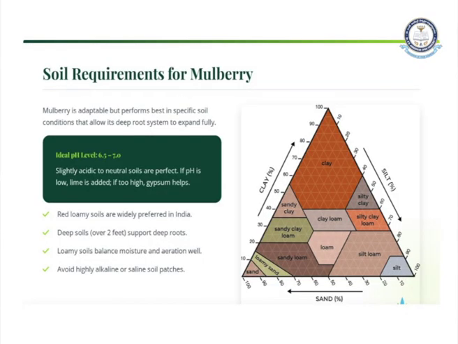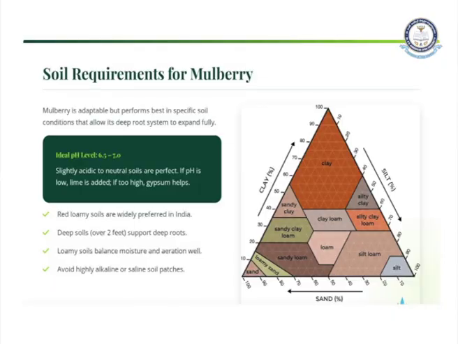Second, we are looking into the soil requirements for the mulberry. As we have chosen the right location for the mulberry cultivation, the second requirement is the soil. Mulberry is adaptable, and we agree it can be grown in any climatic condition, even unfavorable ones, but it performs best if the soil composition and proportion are maintained properly for good cultivation.